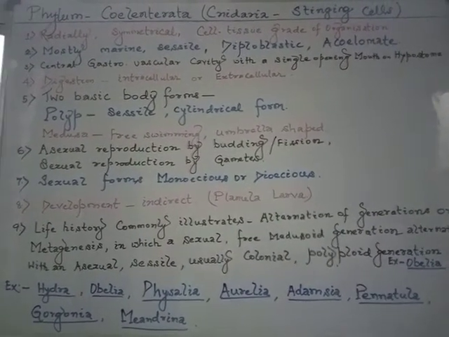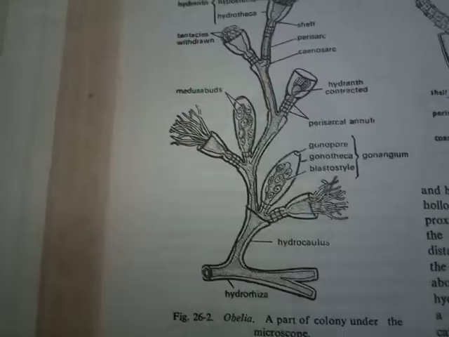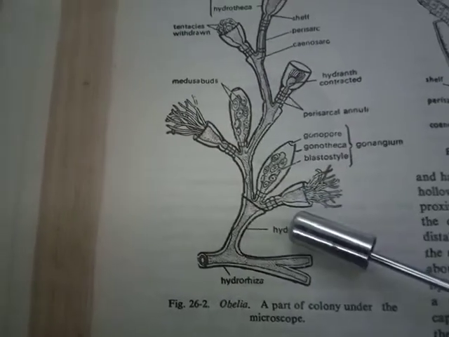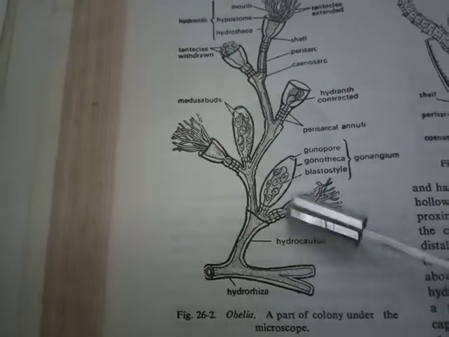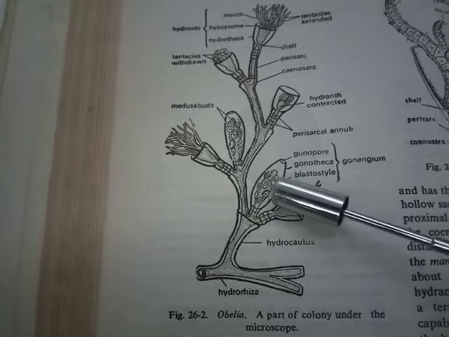Just as we have seen in the case of Obelia, it shows alternation of generation. This is the sessile form, the asexual form, cylindrical in shape.